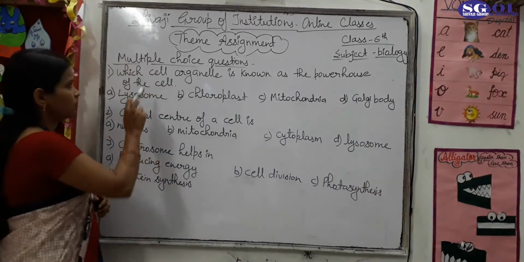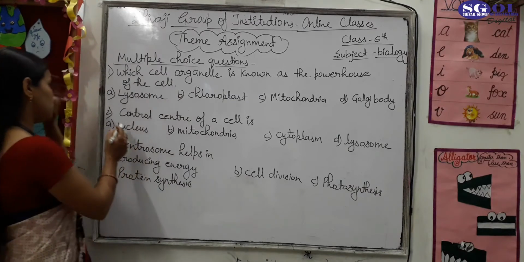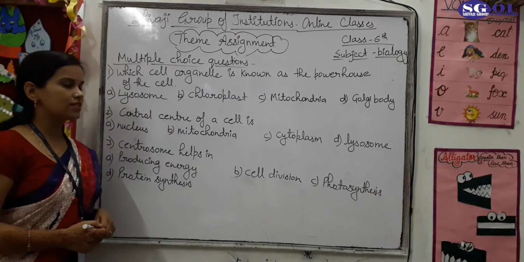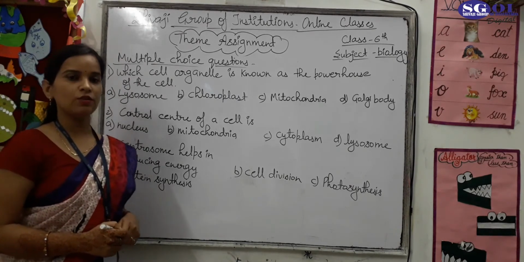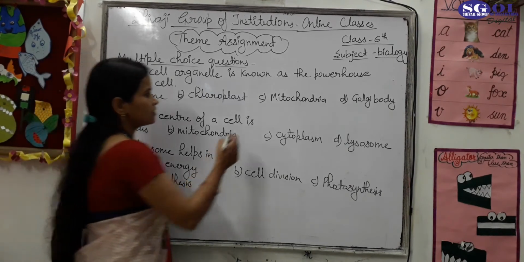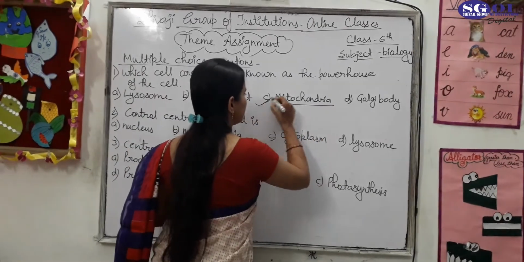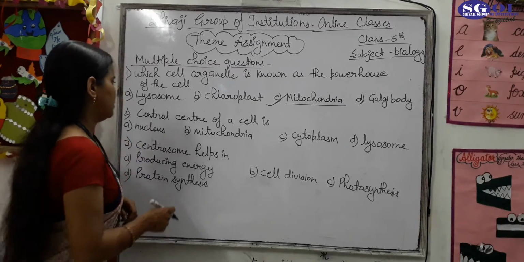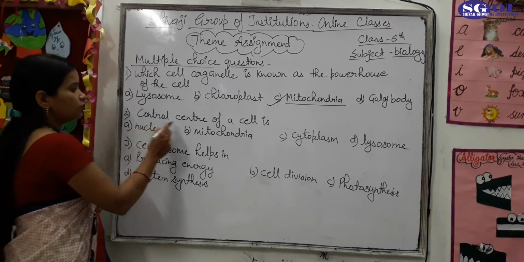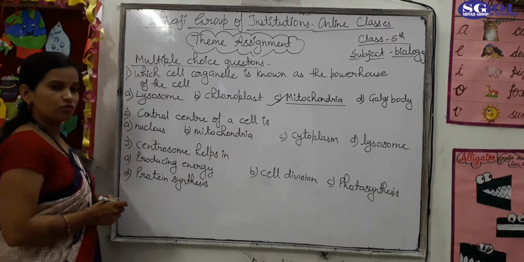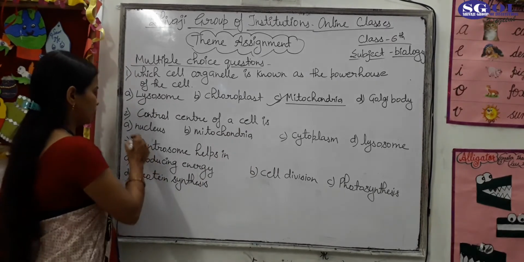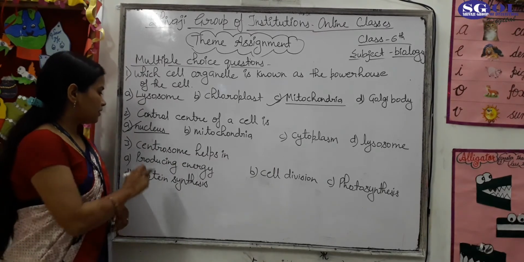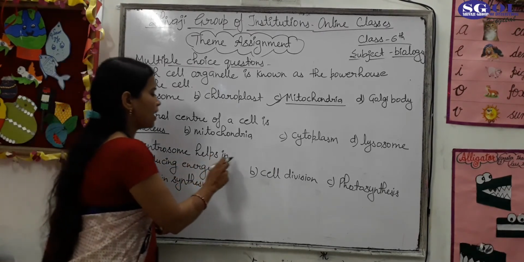And the next is the multiple choice question. The first question is, which cell organelle is known as the powerhouse of the cell? That is mitochondria. So the answer is mitochondria. Mitochondria is known as the powerhouse of the cell. Second question, control center of a cell. The control center of a cell is the nucleus. The answer is nucleus. And the third question is, centrosome helps in.